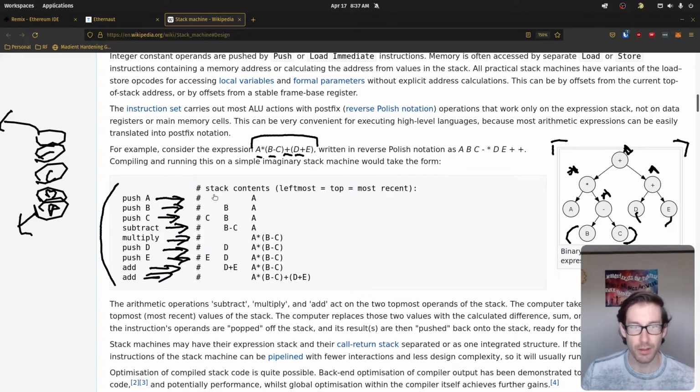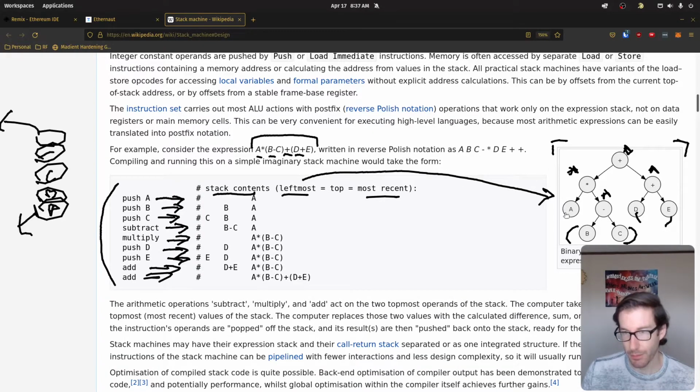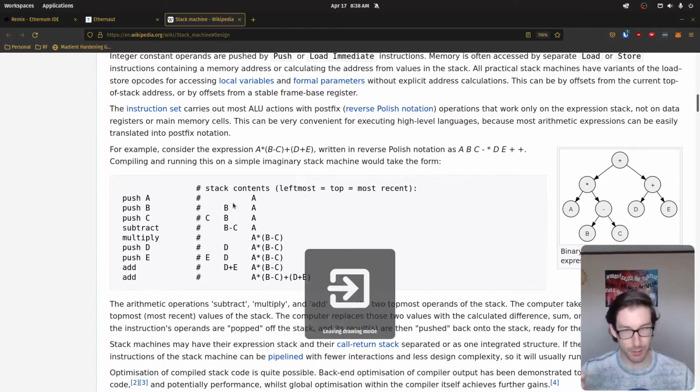And you can see that basically, in the stack, the leftmost equals the topmost recent. Meaning, the leftmost here, you can see in this diagram, A is the leftmost, then B, and then C. So that's how we've placed these on. And then we moved on to D and then E. And then we did the different types of multiplication, addition, etc. between each of those. And that's kind of how you can contemplate and understand the stack.